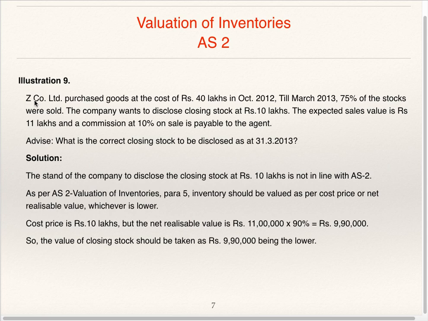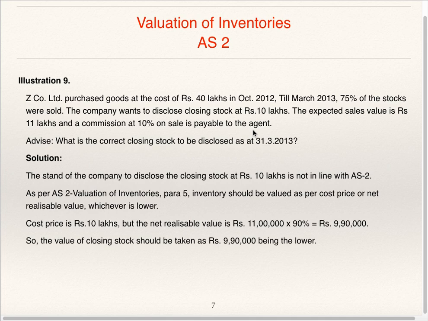Now illustration 9. Z Company Limited purchased goods at the cost of 40 lakhs in October 12. Till March 13, 75% of stock were sold. That means 25% is unsold stock inventory. 25% of 40 lakhs is 10 lakhs. Company wants to disclose closing stock at 10 lakh. The expected sales value is 11 lakhs and commission at 10% on sale is payable to the agent.